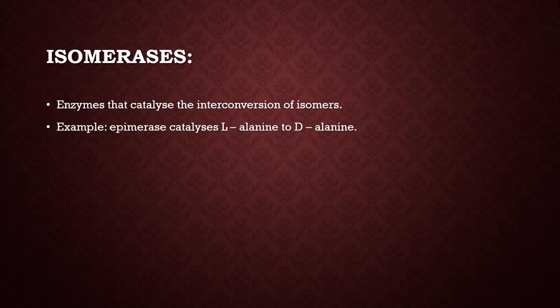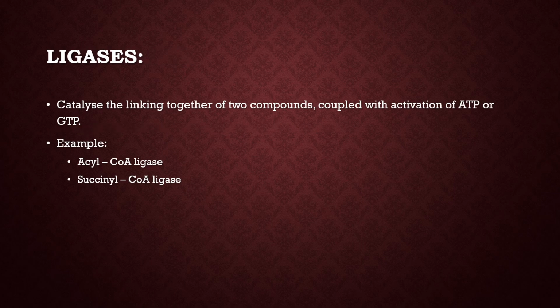Isomerases. Enzymes that catalyze the interconversion of isomers come under this group. Example, epimerase. It catalyzes L-alanine to D-alanine. Ligases. It catalyzes the linking together of two compounds coupled with activation of ATP or GTP. Example, acyl-CoA ligase and succinyl-CoA ligase.